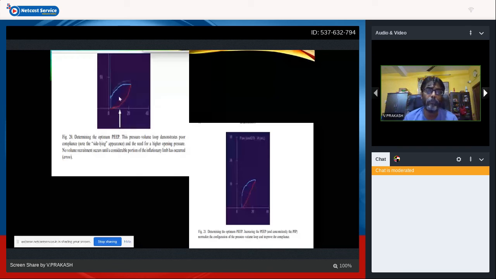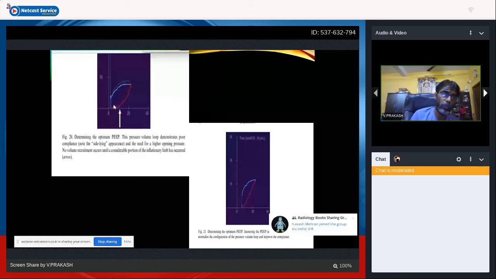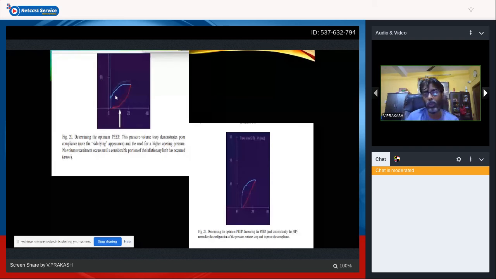Up to a particular PEEP, it's always close to the ground, close to 0. We increase from 2, then 3, then 4, and once you start applying adequate PEEP, the curve changes. This lung is a poorly compliant lung because of RDS, and by just increasing the pressure, you don't get much change in volume up to a particular level. It is just flattened, close to your x-axis. Once you adequate your PEEP, it starts opening up and the curve moves towards your y-axis. A small change in pressure produces a dramatic change in your volume.